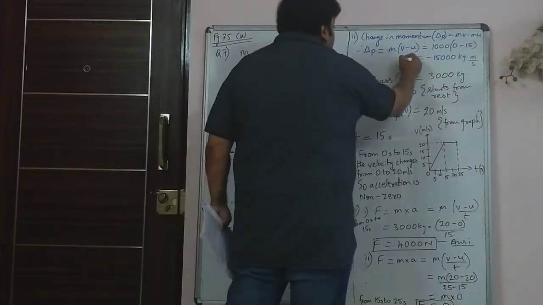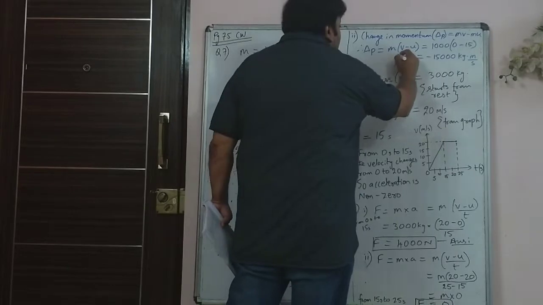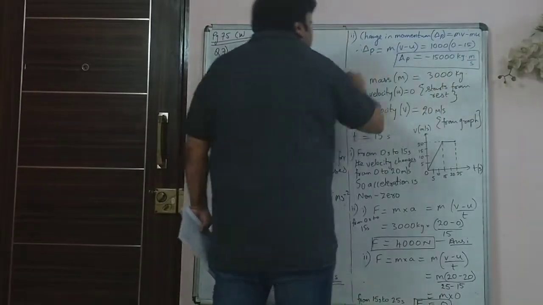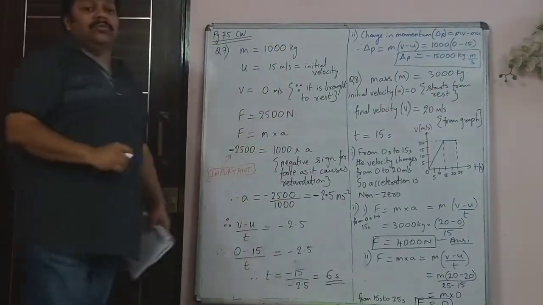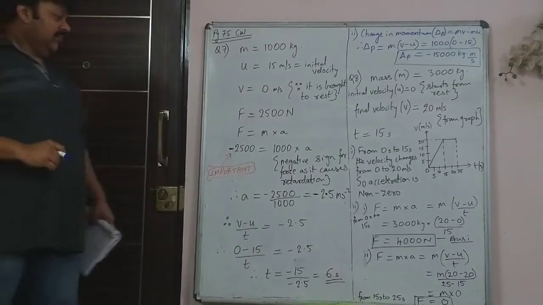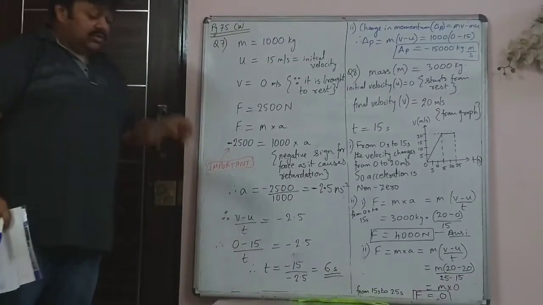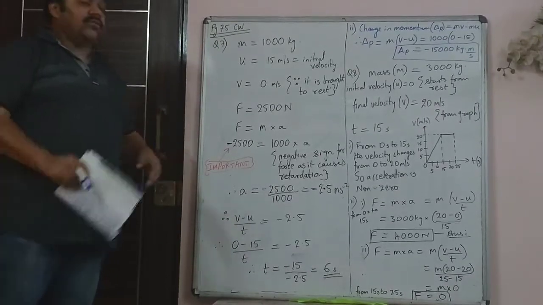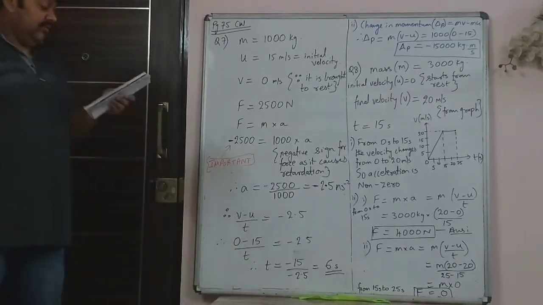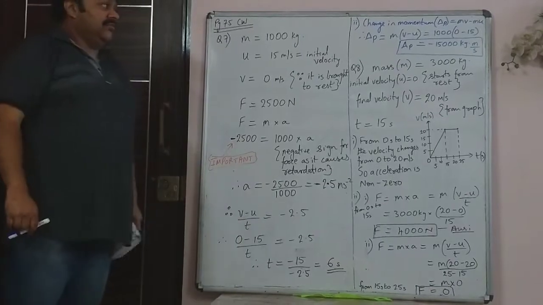I have explained that kg meter per second and Newton second are both the same. So that is the change in momentum of the car. And remember, the negative sign of force has to be taken, otherwise you will get a negative answer for time, which is not correct.